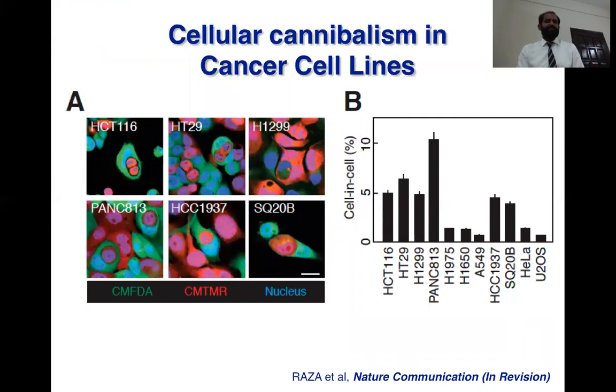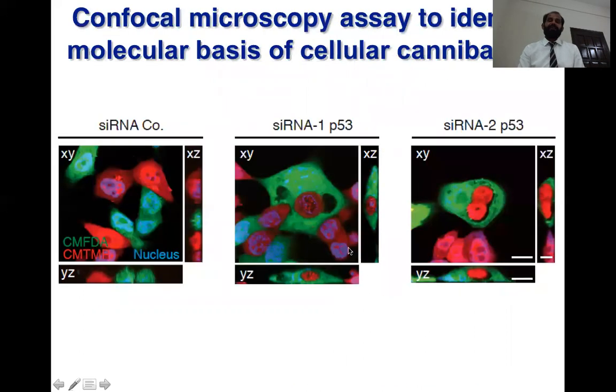For us, we did our study also using these facts, because at that time this mechanism was not understood, what would happen to the host and internalized cells. So we also did this study on cell-in-cell internalization. We also found cell-in-cell structures in different cell lines. We found that most of the cancer cell lines have these cell-in-cell structures. And we also confirmed our results by XZ and YZ imaging. So different axes confirm that these cells are not just floating cells, but are completely internalized inside the other cells.